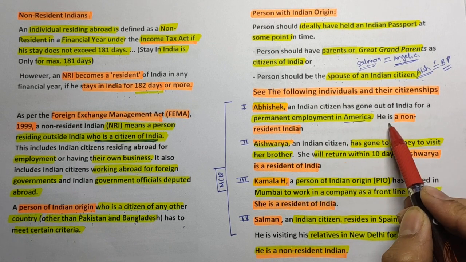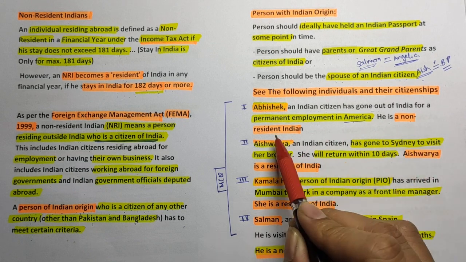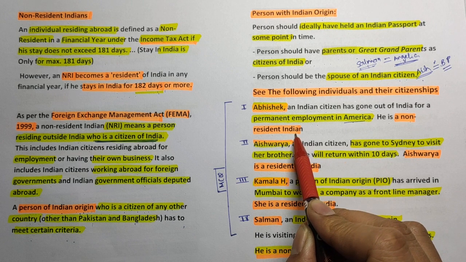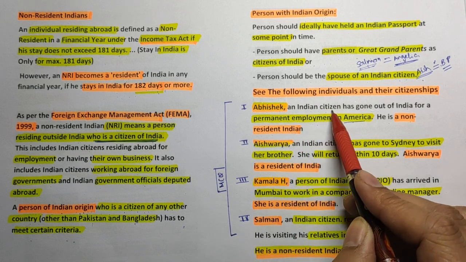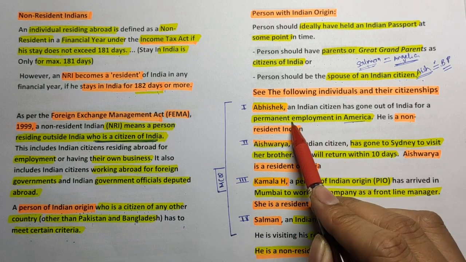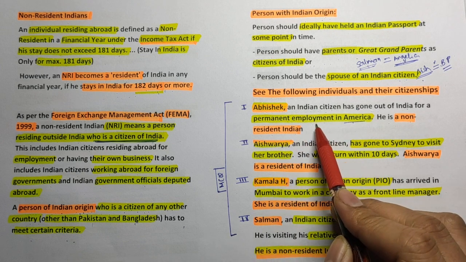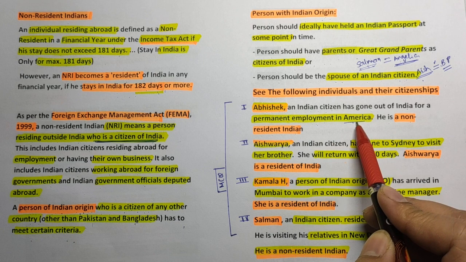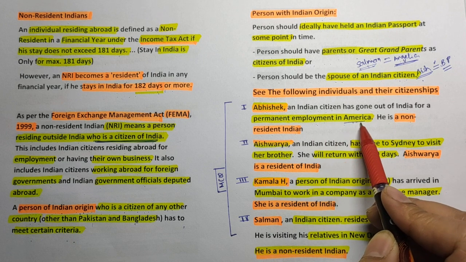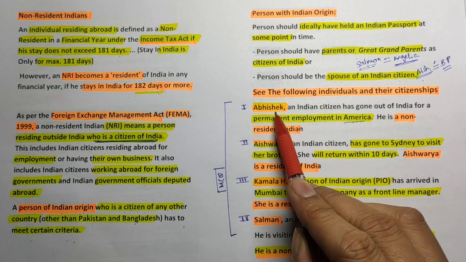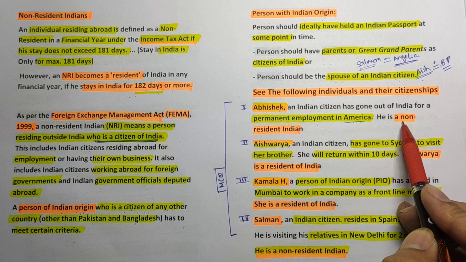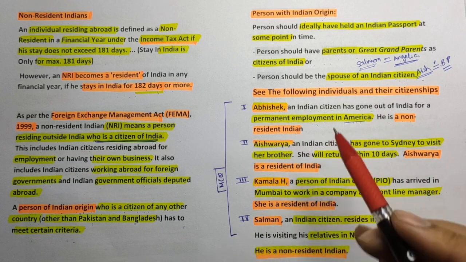So he will become a non-resident Indian. Abhishek is already an Indian citizen, but now he permanently stays in America. That means his stay in India is 0 days, or we can say less than 181 days. So that's why Abhishek becomes an NRI, that is, a non-resident Indian, right?